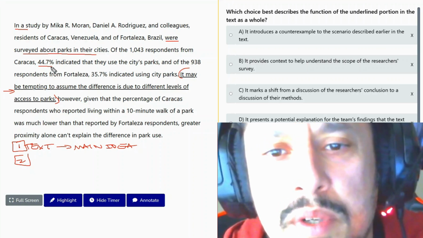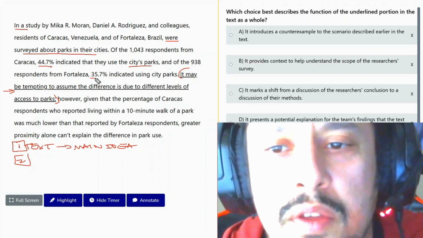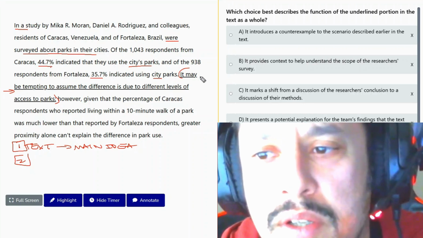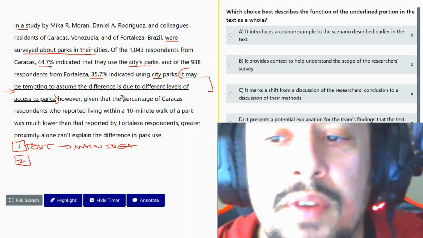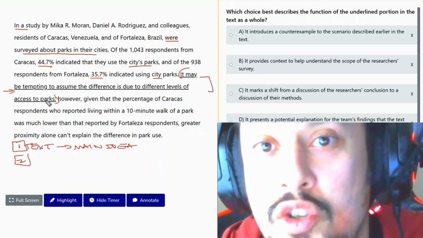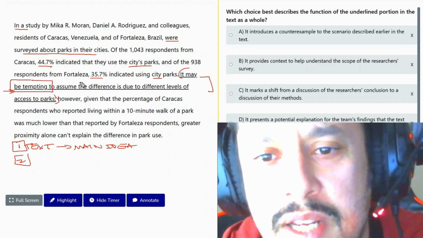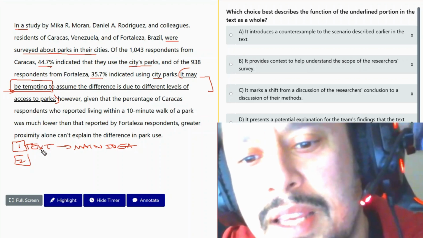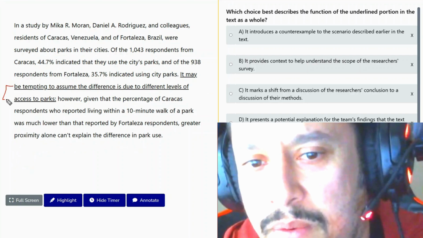Okay, so 44% in Caracas use city parks, while in Fortaleza, 35.7% use city parks. It may be tempting to assume the difference is due to different levels of access to parks. Interesting. So notice here, it may be tempting. When you see this phrase, this indicates a seductive idea, right?